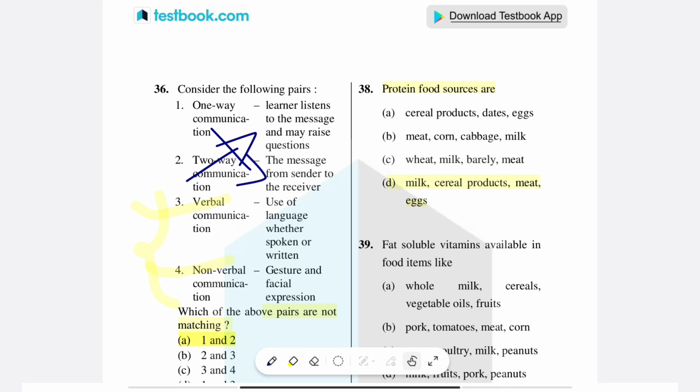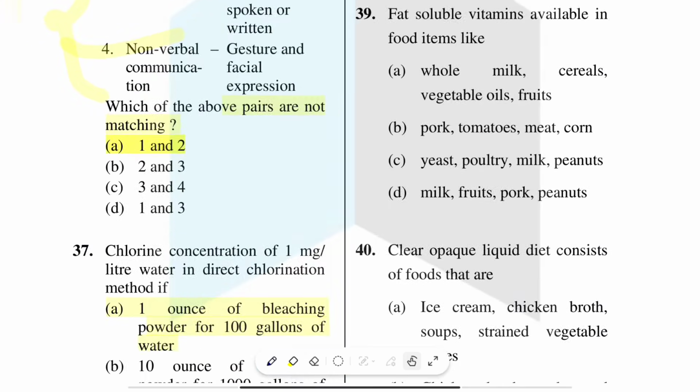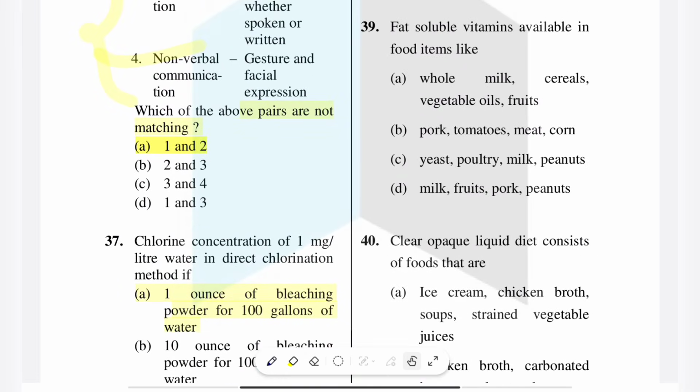The fat soluble vitamins available in food items are: option A, whole milk, cereals, vegetable oils and fruits. Option B, pork, tomatoes, meat and corn. Option C, yeast, poultry, milk and peanuts. Option D is milk, fruits, pork and peanuts. So here the answer is whole milk, cereals, vegetable oils and fruits. Question 39 answer is option A.